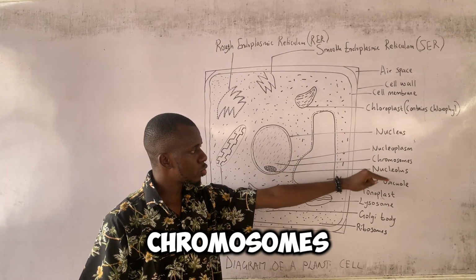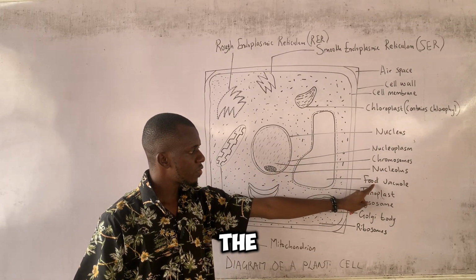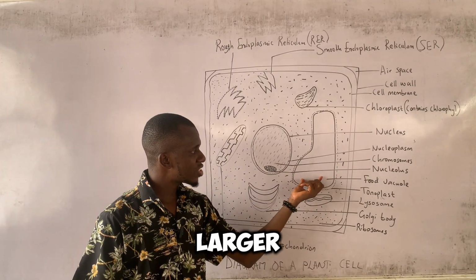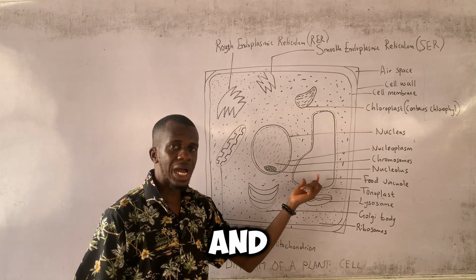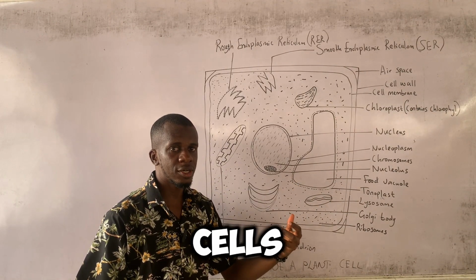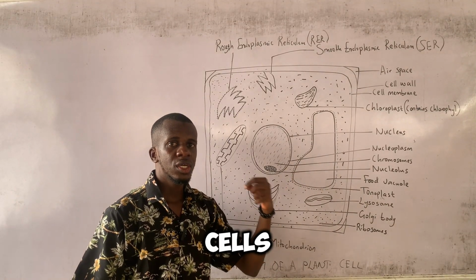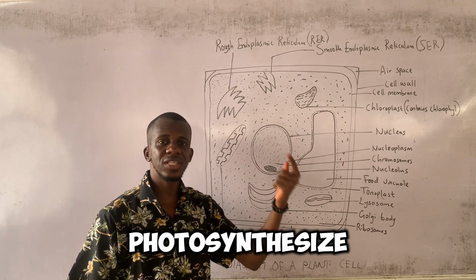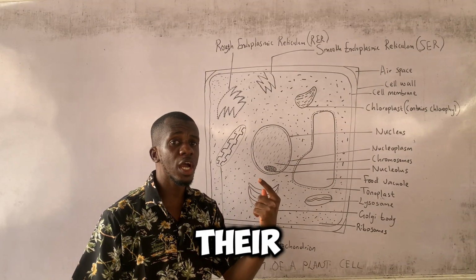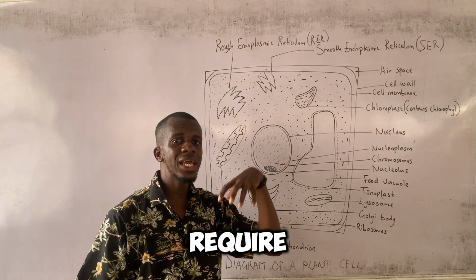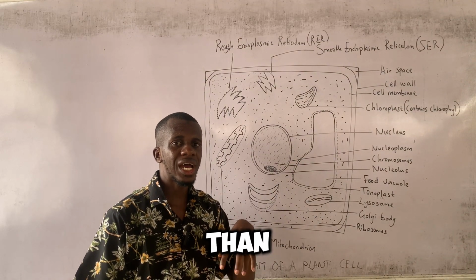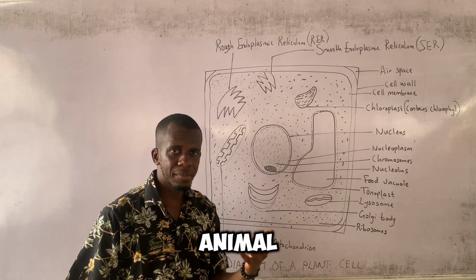We have the chromosomes, the nucleolus, and the food vacuole, larger in plant cells and smaller in animal cells. Larger because in plant cells, we photosynthesize. Plant cells produce their own food, so they require a larger storage than the animal cell.